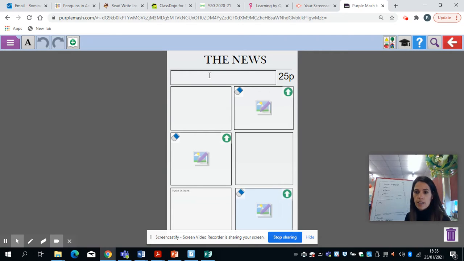This is your headline, so to tell the reader what's happened. Don't worry too much about not knowing all the newspaper features just yet. But this is your headline, so something simple, maybe like London's burning. You can put it all in capitals, you can put an exclamation mark at the end. You can think of your own headline. It's got to be something short to tell the person who's reading what's happened.